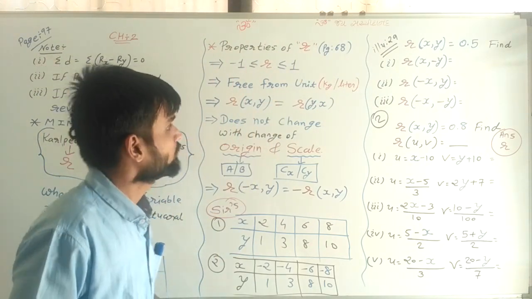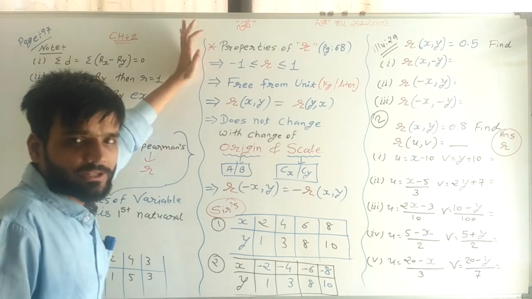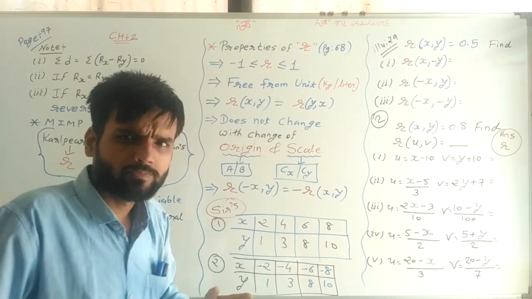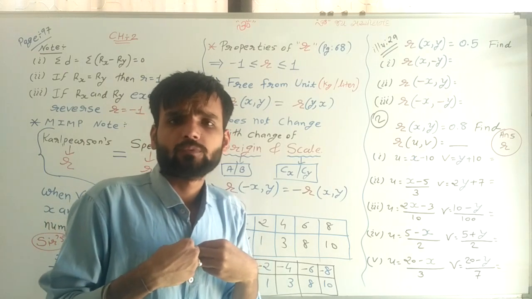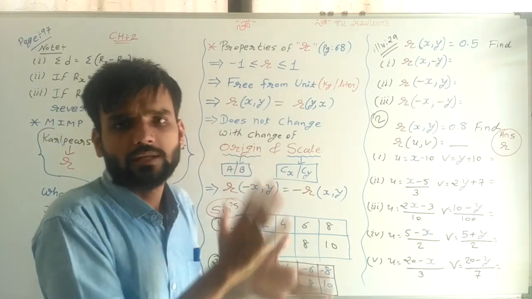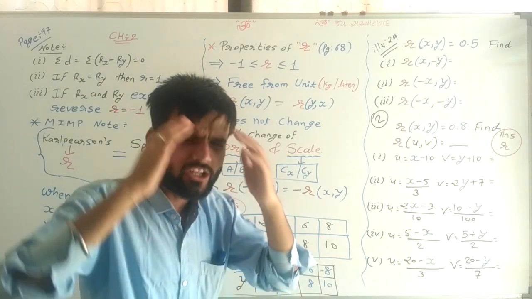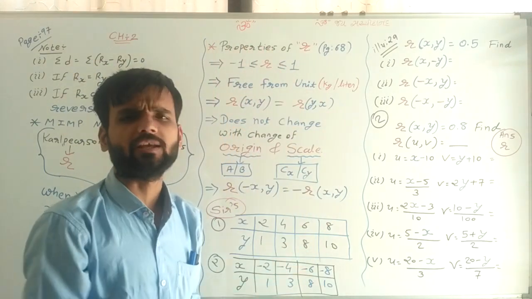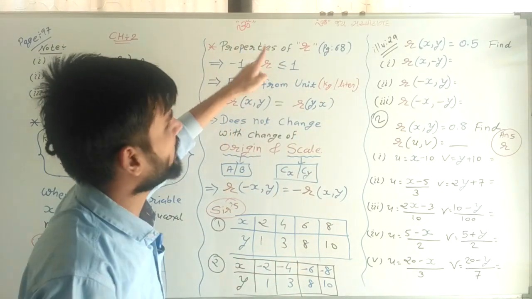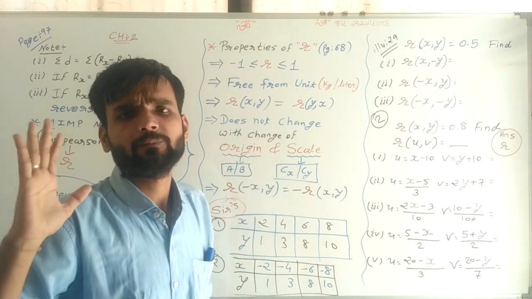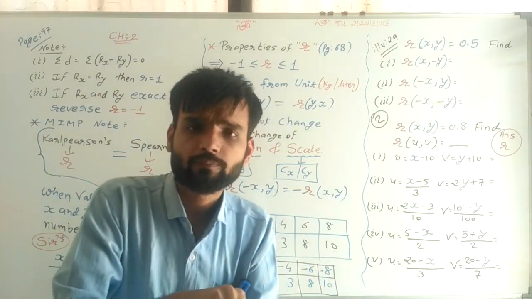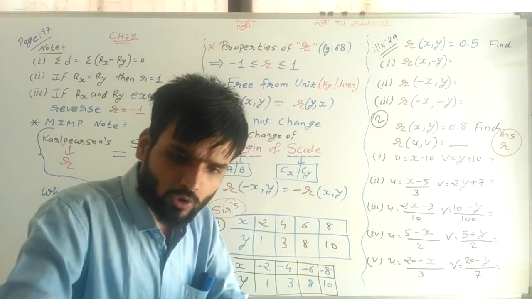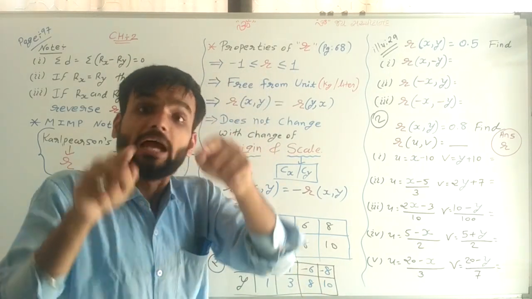Now, generally, if you have solved many sums, my homework or my lectures, and if you are observing all the things, then you can write the properties very easily, because whatever you have done in the calculation and whatever answers you are getting, these properties depend on that basis.